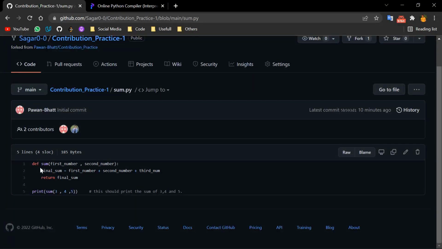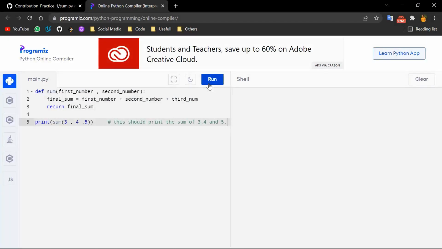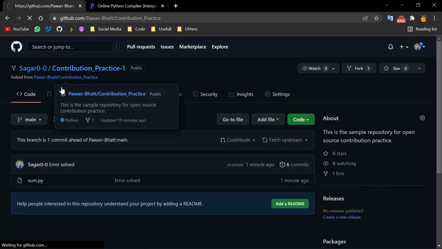So first of all, we have to use that program. I will copy that and paste it on some online random compiler. And when I am running that program, it is showing me an error. As we are having an error, I will just raise an issue on the main repository. So let me copy paste that. And I will just go there on the main repository.